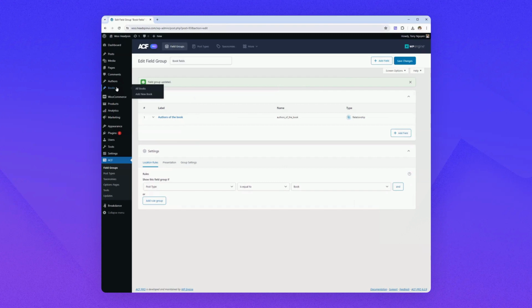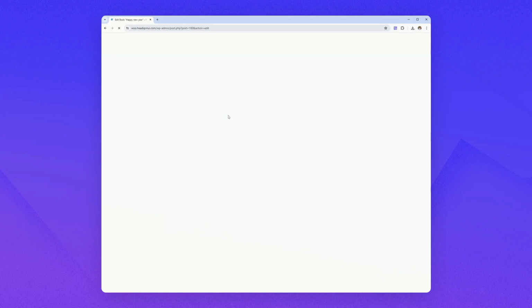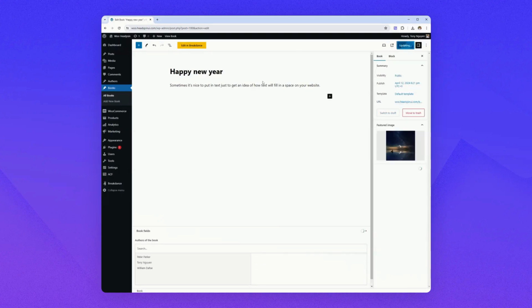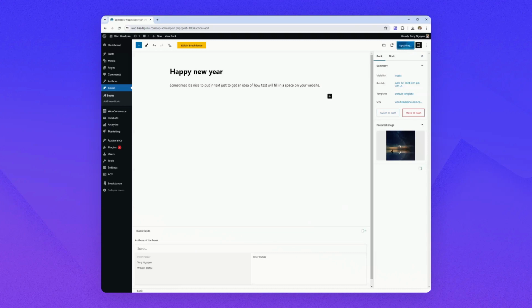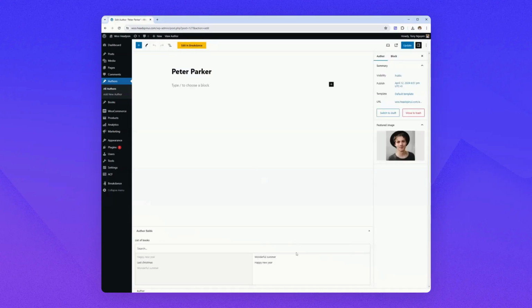That means, for example, if you go to books, Happy New Year, for example. Okay, let me remove these. Let's say now that this book has no authors for now. Now I want to assign this book to Peter Parker. Select and update. Now if I go to authors, to Peter Parker, I will be able to see that book in the list of books of this author, which is here. You'll see that it's here.